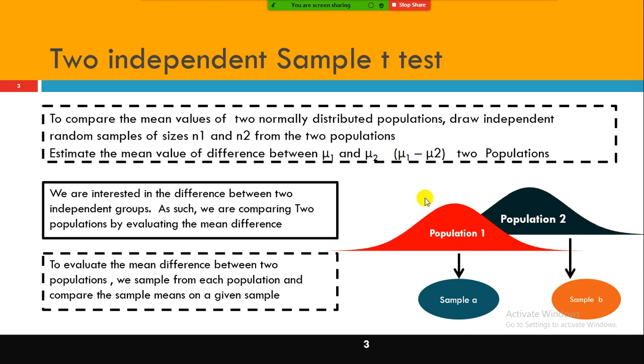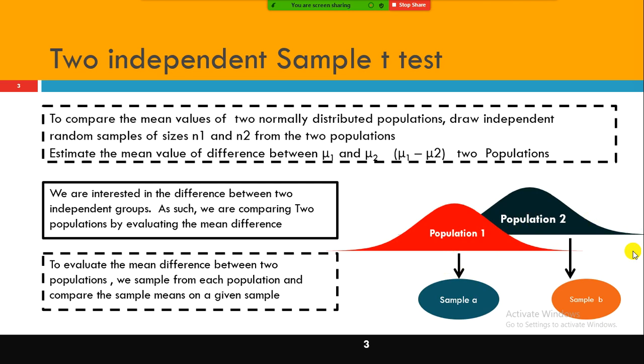For example, the purchase amount spent by male is one population, and the purchase amount spent by female is another population, right? We randomly draw samples. The male population is obviously different from the female population, right? These two are independent of one another.